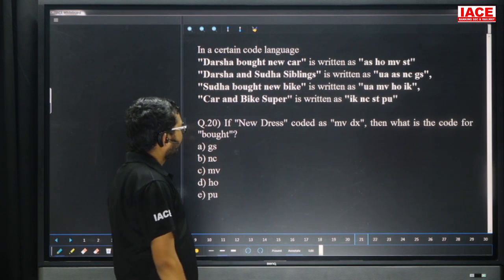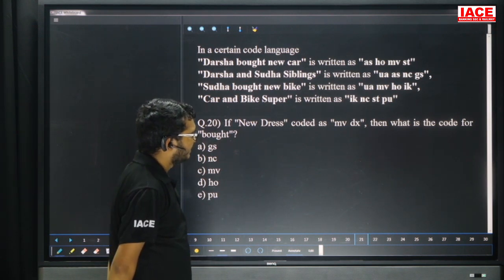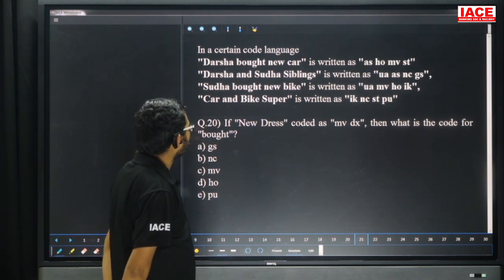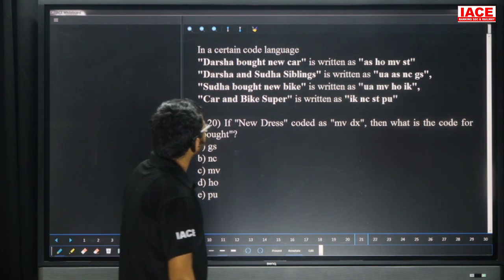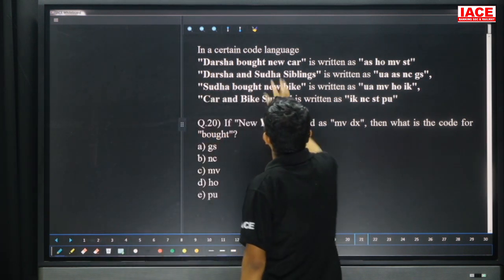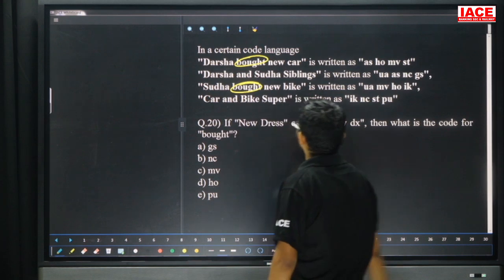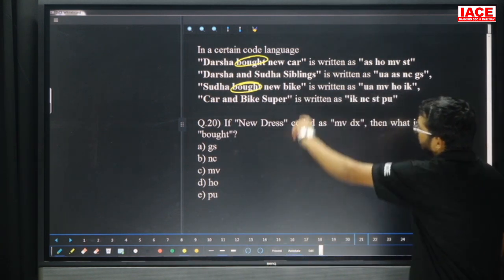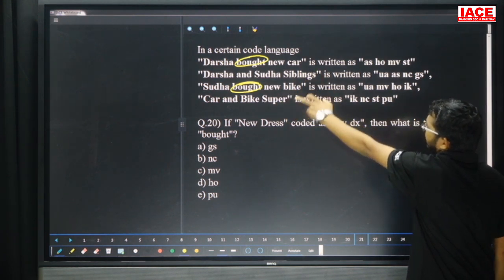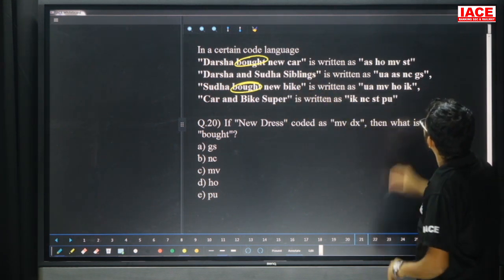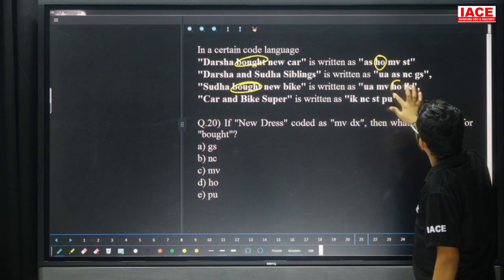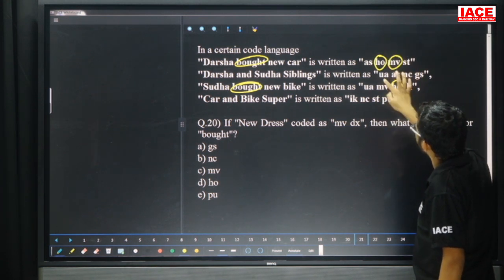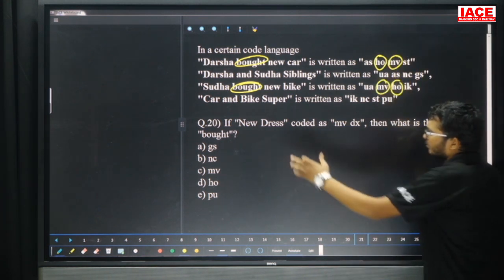Question number 20. If new dress is coded as MEDX, then what is the code for BART? Friends, BART is present in which lines? Check here. Here we are having BART, here also we are having BART. Now eliminate again. Only information is for BART in the first line and third line. Now only code. Only code is what? HO is present, HO is also present. MEV is present, MEV is also present. But they give one more code.